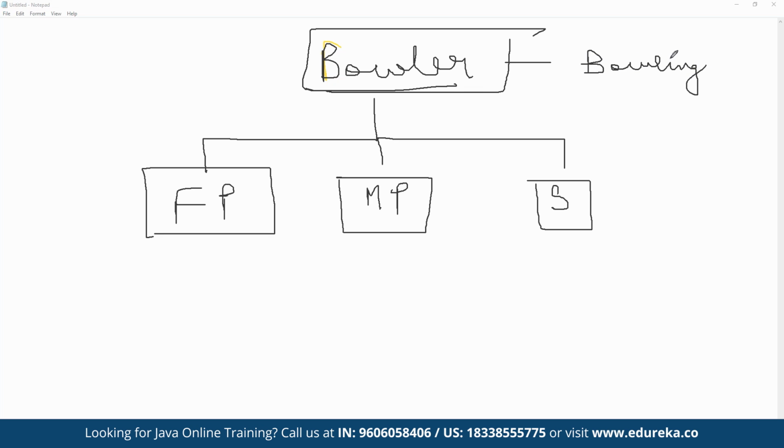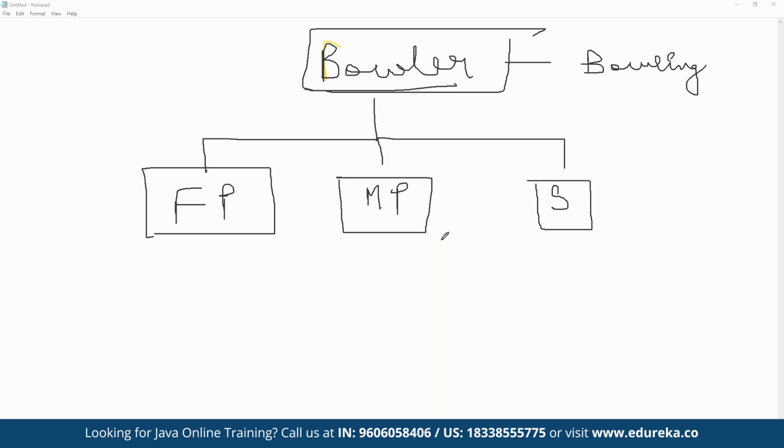And now this method may be used by all the other child classes as well. Now, as we all know, a fast bowler is going to bowl differently as compared to medium pacers and spinners in terms of bowling speed, because the entire way they bowl is completely different. Similarly, a medium pacer's implementation of the bowling method is also going to be different. Same way, a spinner is also going to bowl differently, correct?